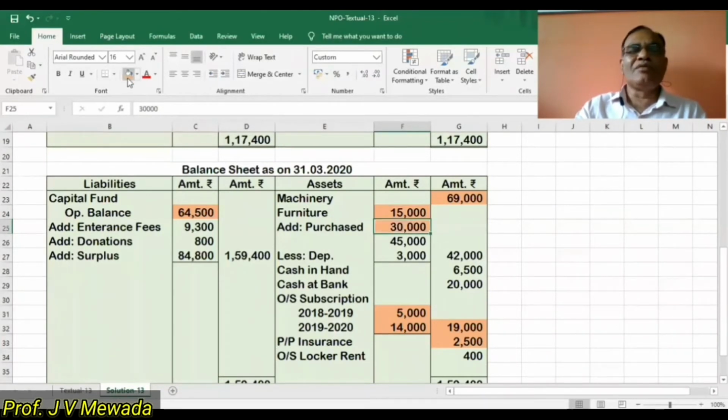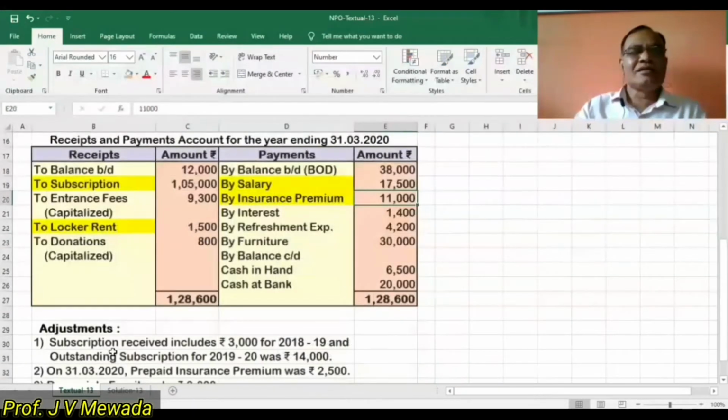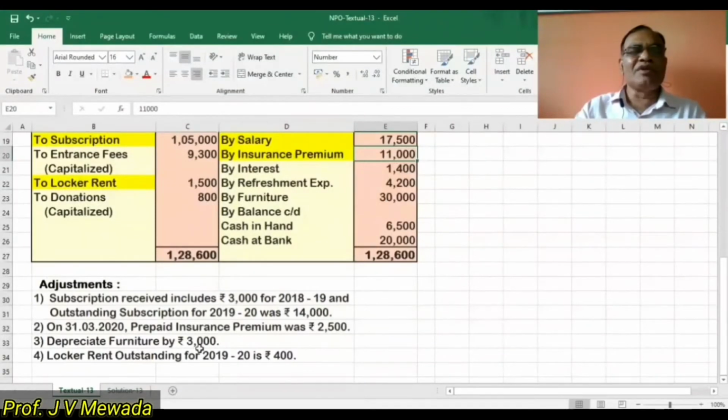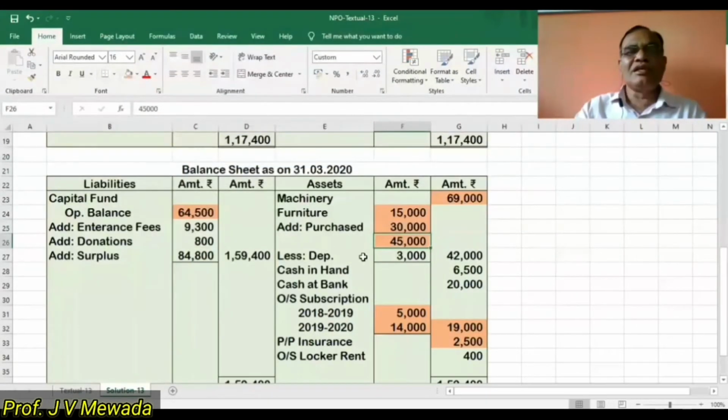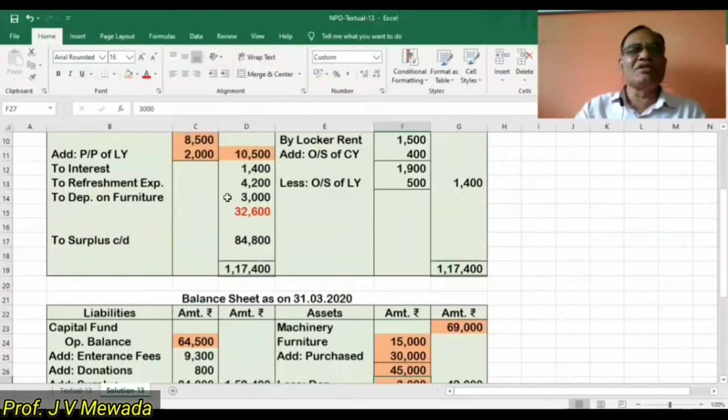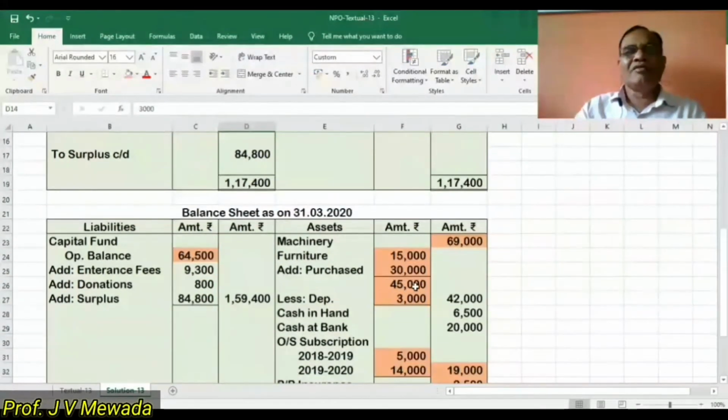So now our total furniture is 45,000. And out of that 45,000, we are subtracting depreciation on furniture of 3,000. Okay, this is one effect. And the second effect is depreciation on furniture 3,000. So two effects we are completing, and our furniture in the outer column is 42,000.